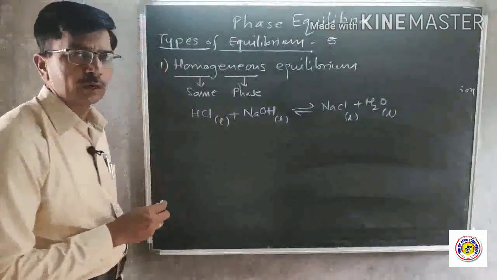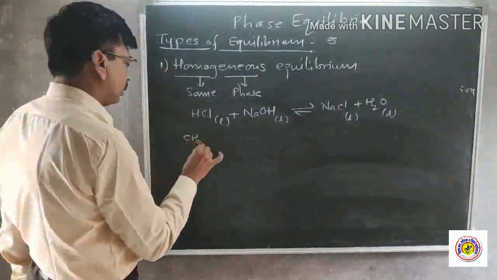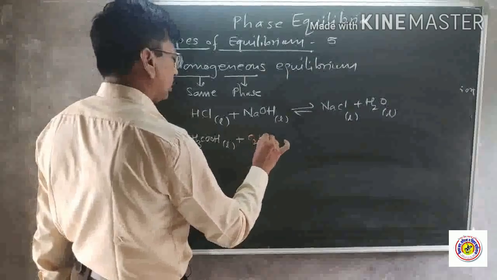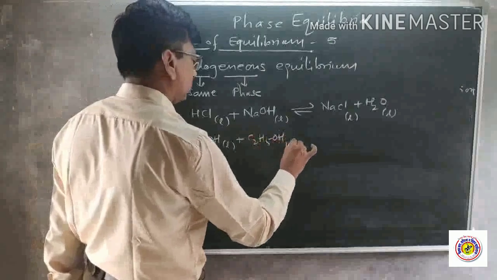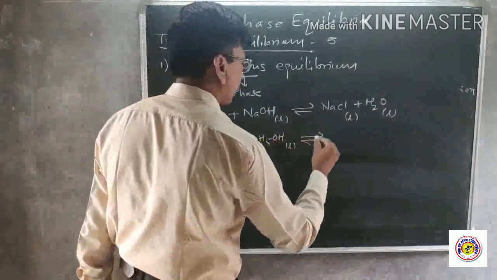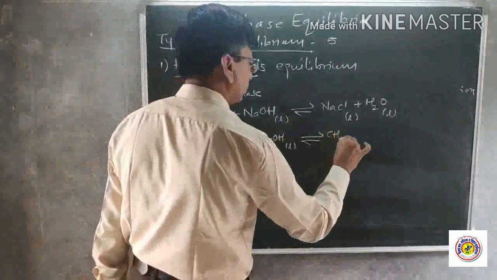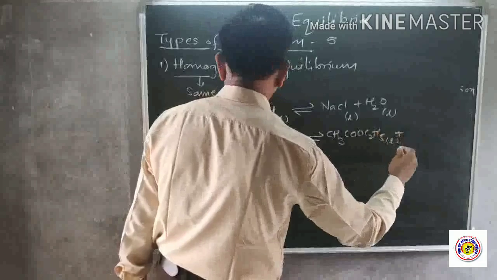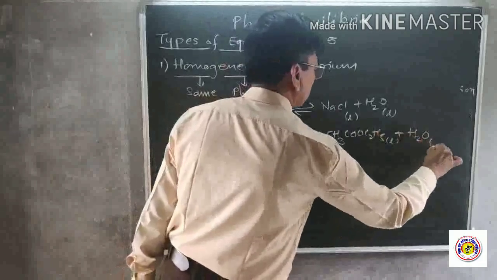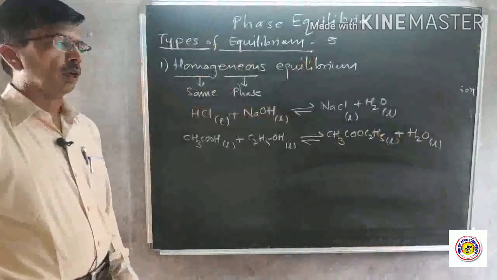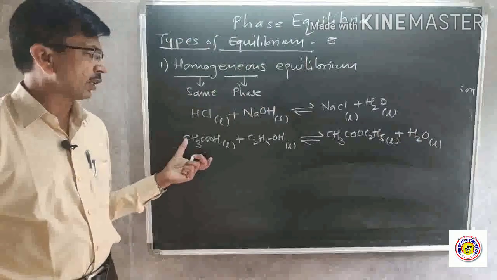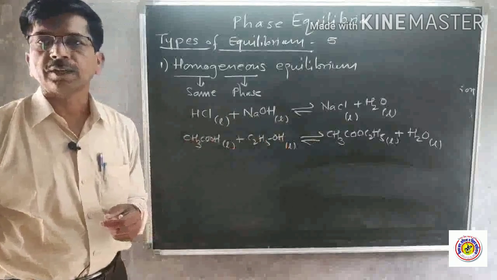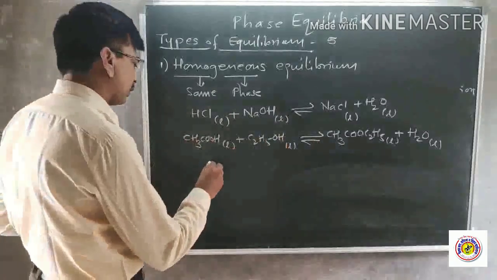One more example we will consider. For example, acetic acid plus ethyl alcohol, liquid. When acid and alcohol react together to form ethyl acetate and water. Now this is the esterification reaction, in which acid and alcohol react to form ester and water. Now here all the reactants and all the products are in the same state. Many more examples are there.